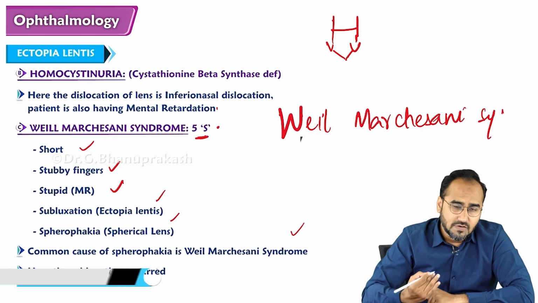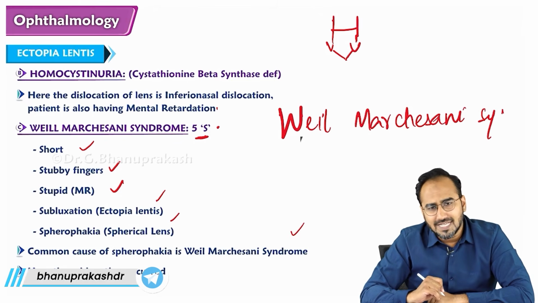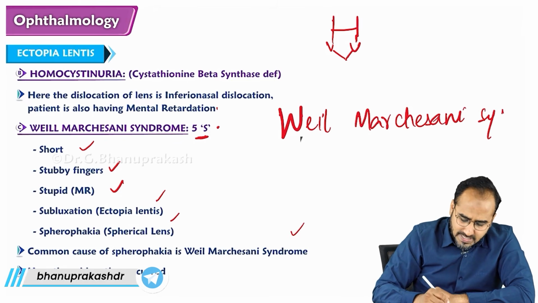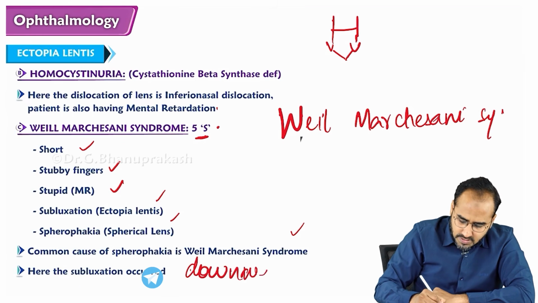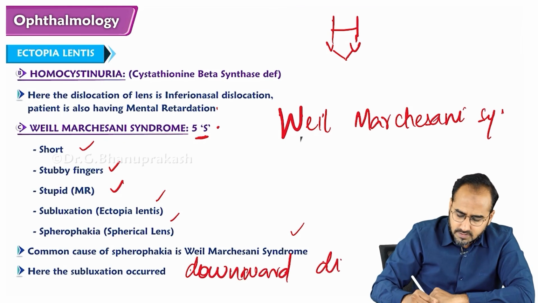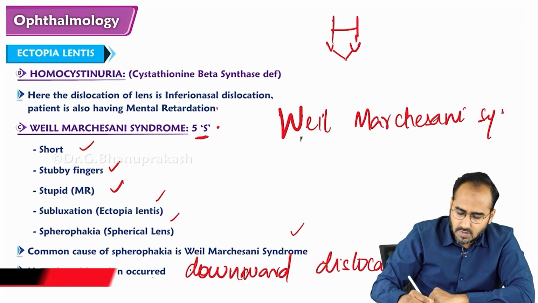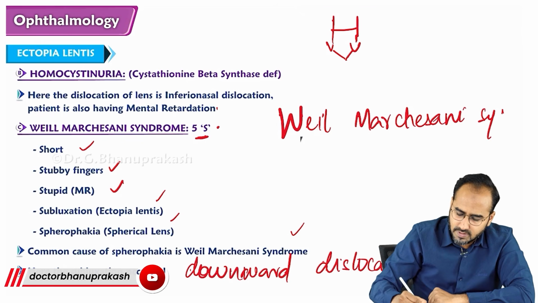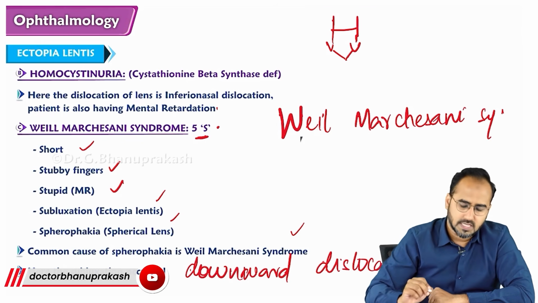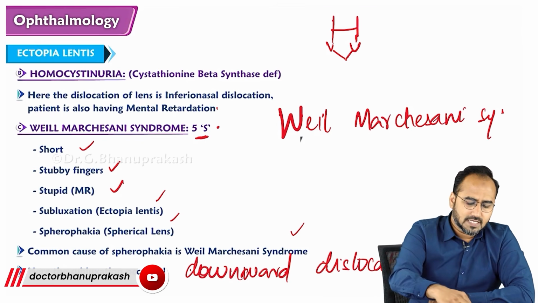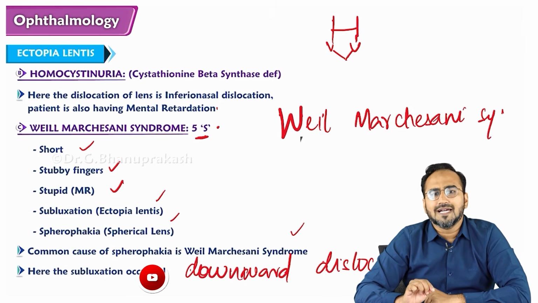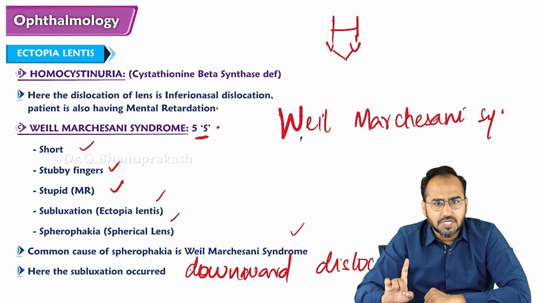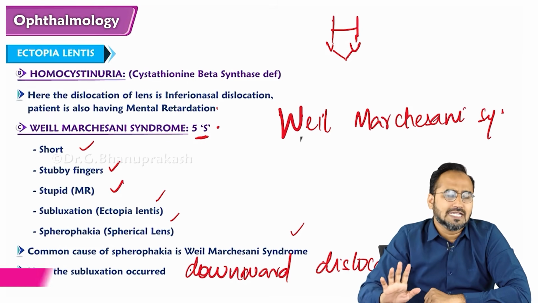Now guys, in Weill-Marchesani syndrome, where is the lens dislocated? In Weill-Marchesani syndrome, there is downward dislocation of the lens. Once again, guys, we are discussing ectopia lentis. A lens outside the normal position is called ectopia lentis.